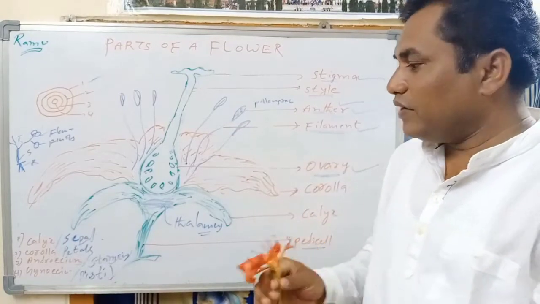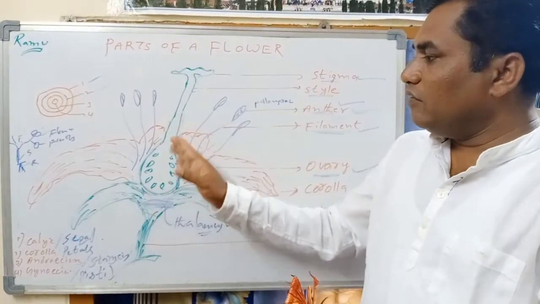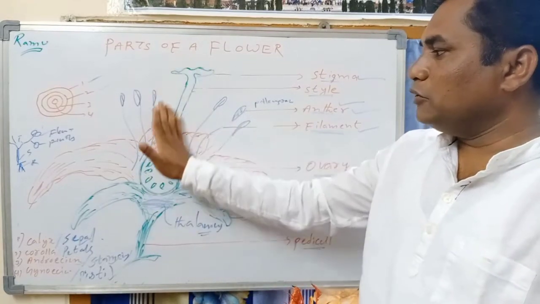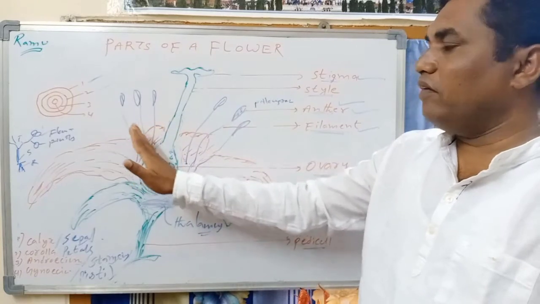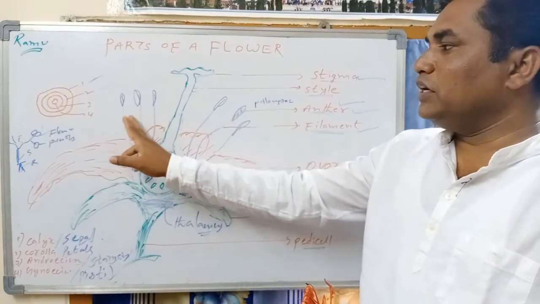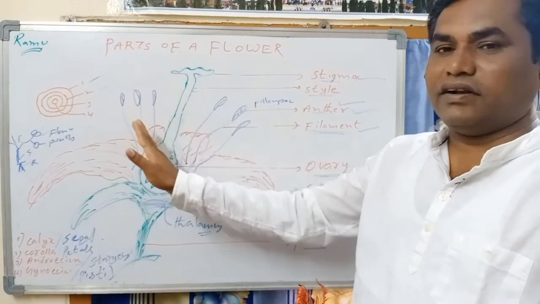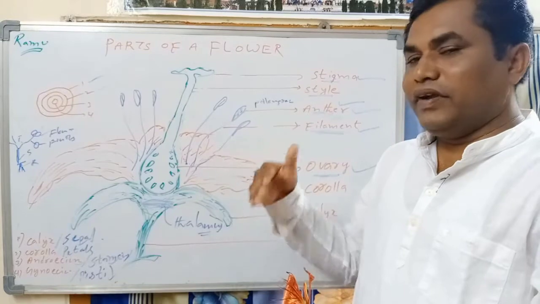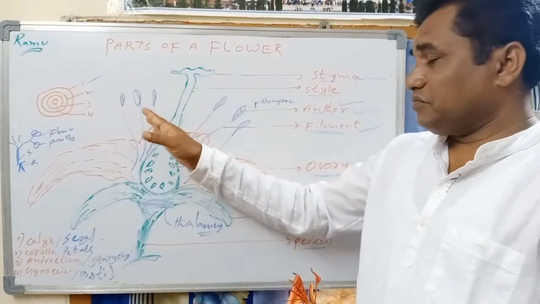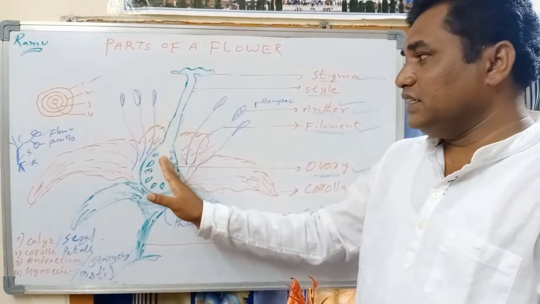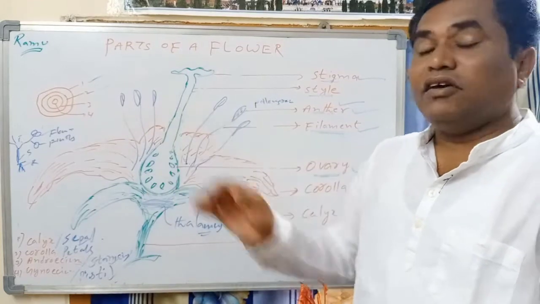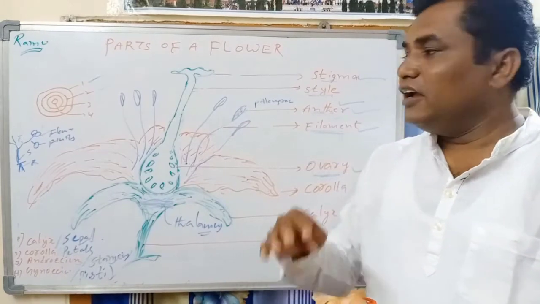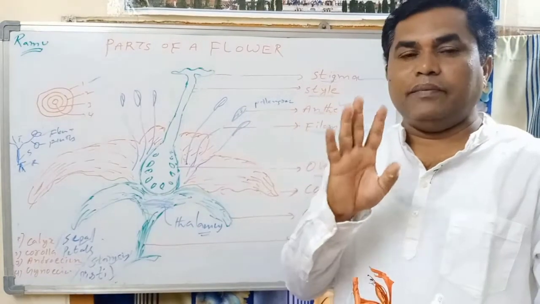Incomplete flower. For example, if in this flower you erase the gynoecium, that is called a male flower, because it consists of only stamens. Next, if in another flower gynoecium is present and stamens are absent, that flower is said to be a female flower. In this way, we should know these 4 terminologies.